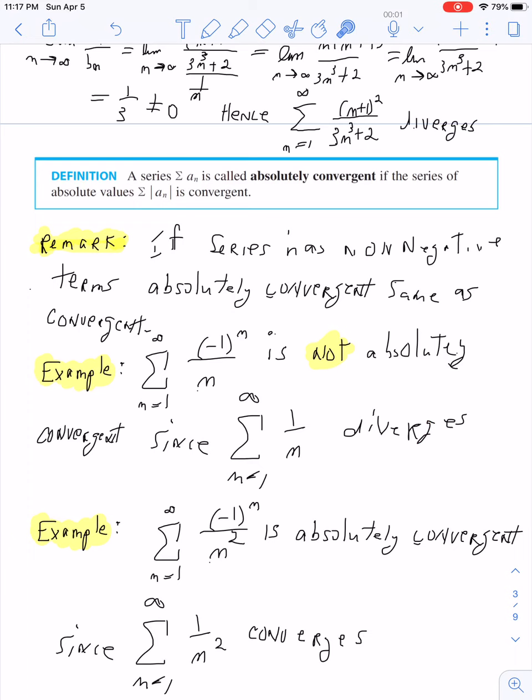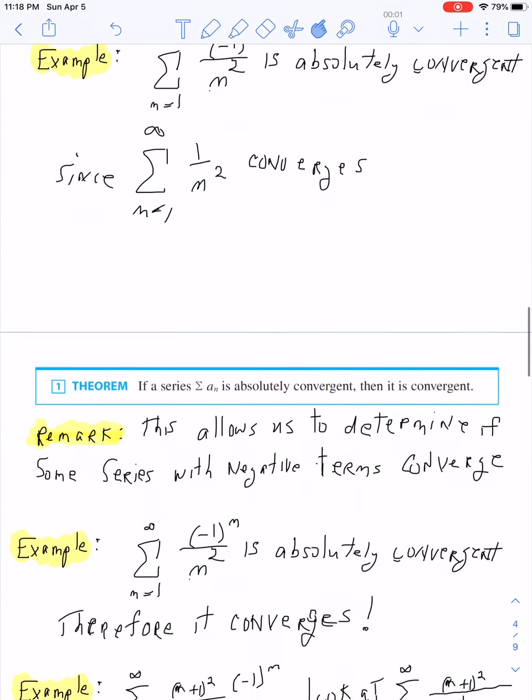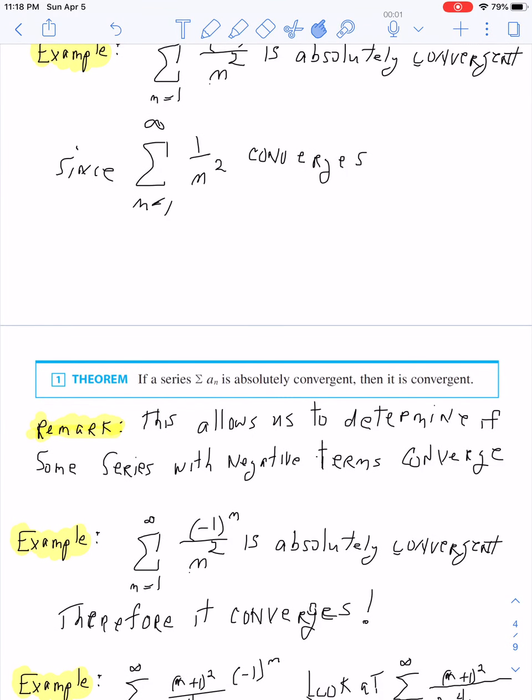So this series, the original one, is what? Not absolutely convergent. Now, is it convergent? The answer is, I don't know. But I know it's not absolutely convergent. And by the way, what's a big thing about absolutely convergent? Well, we have this theorem down here that says, if a series is absolutely convergent, then it is convergent.